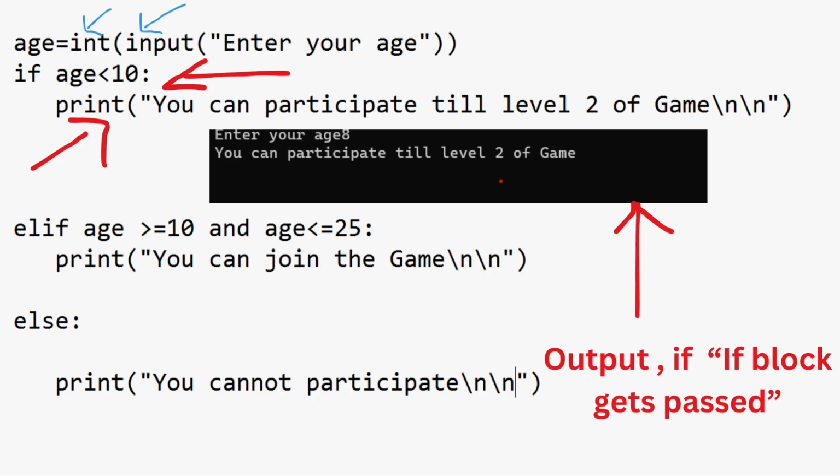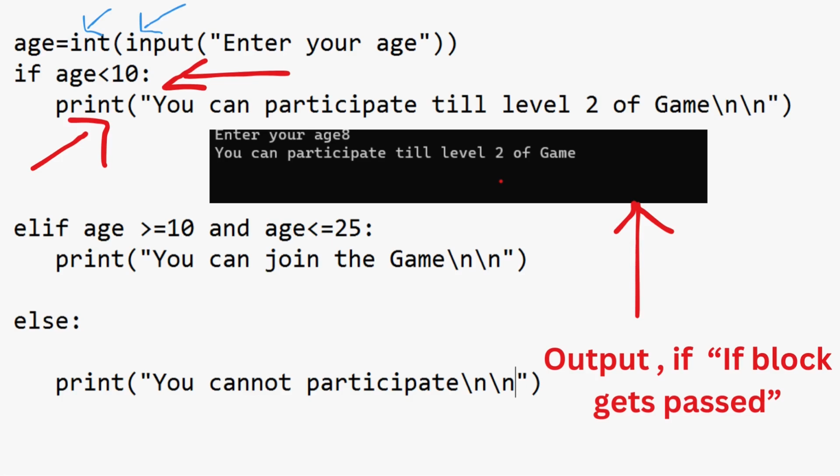Now, in the if block, our first conditional test is: if age is less than 10. If a user enters some number which is less than 10, then this condition is satisfied.